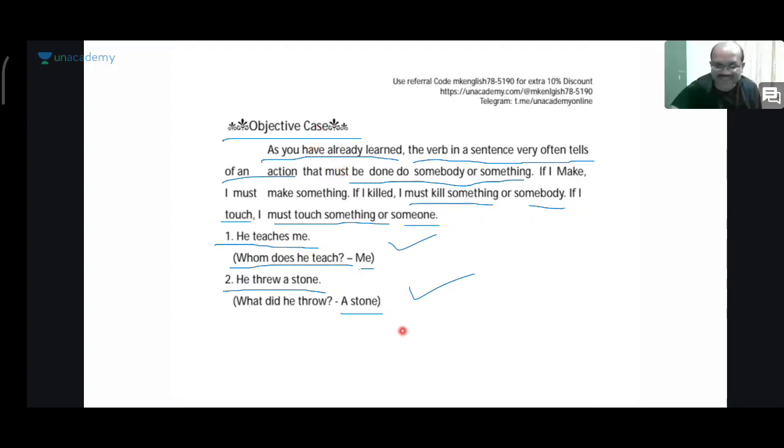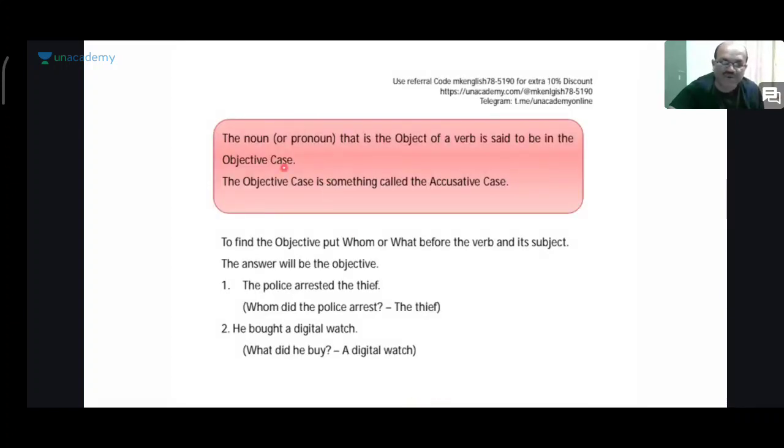We will discuss what this objective case is in the next slide. He teaches me. He threw a stone. The noun or pronoun that is the object of a verb is said to be in the objective case.